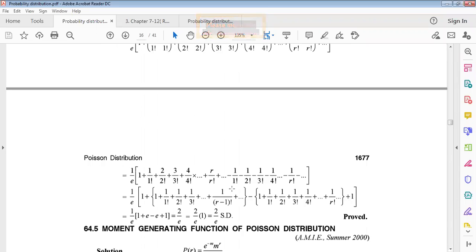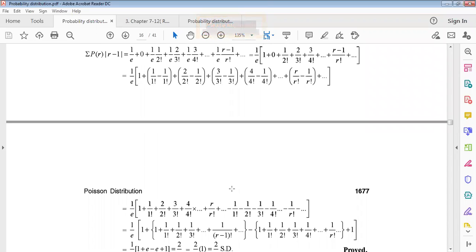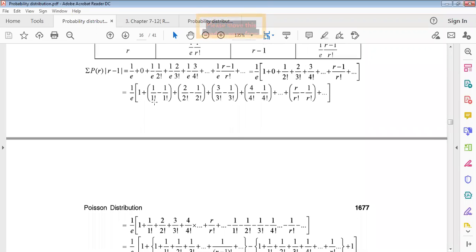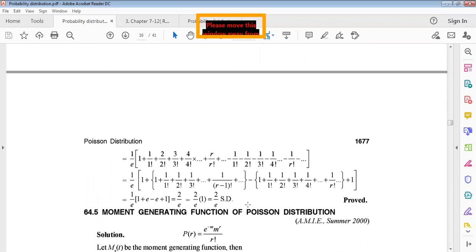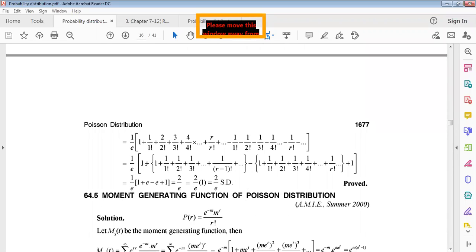So this whole series has two parts: 1, 1 by 1 factorial, 2 by 2 factorial, 3 by 3 factorial, and so on. Taking the first term from each, we get the first series, and taking the second, we get the second series. Taking common from every term, all are positive.